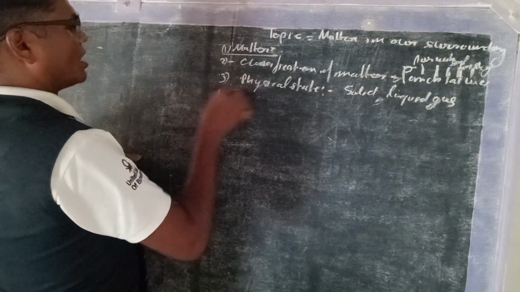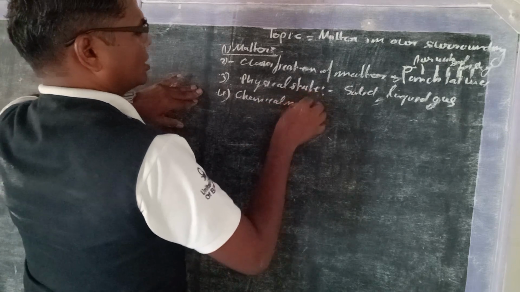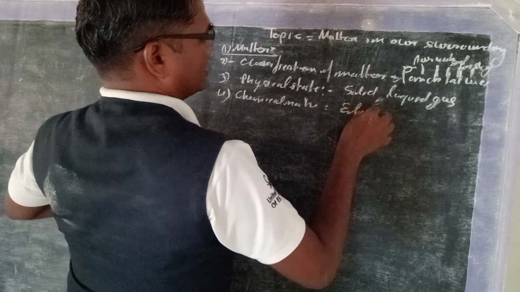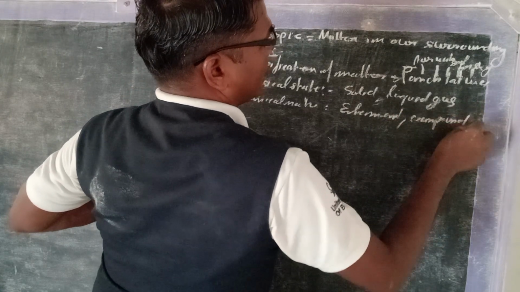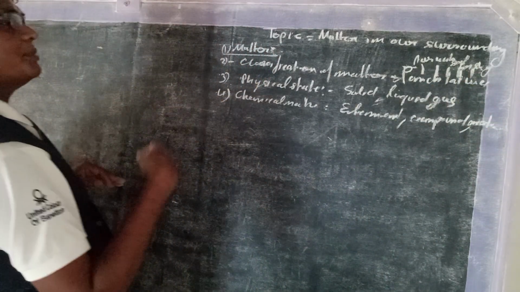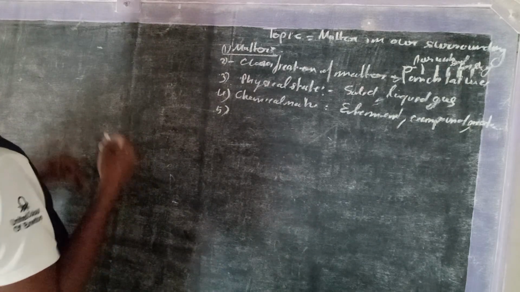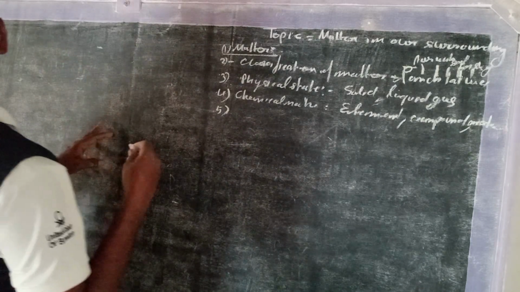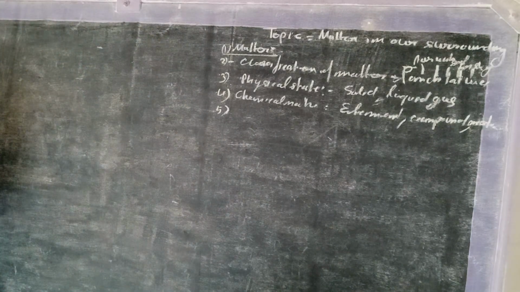On the basis of chemical nature, we know element, compound, and mixtures. Fifth, we will study the difference between diffusion and osmosis.